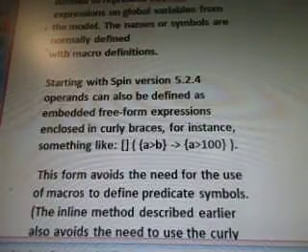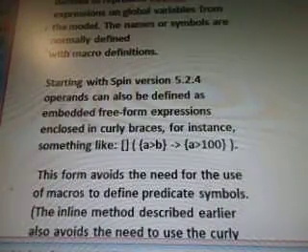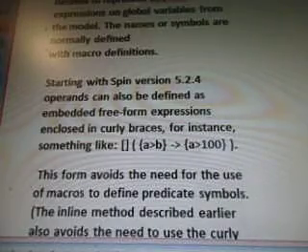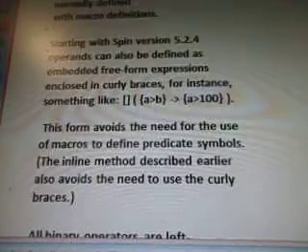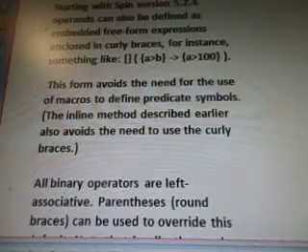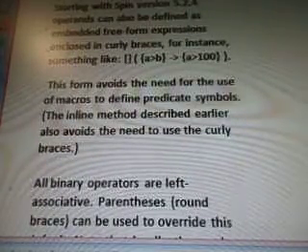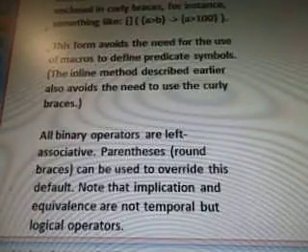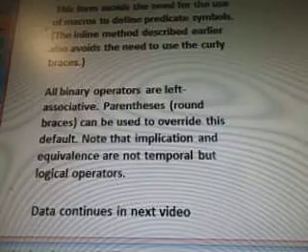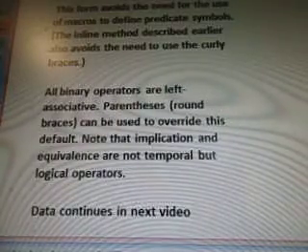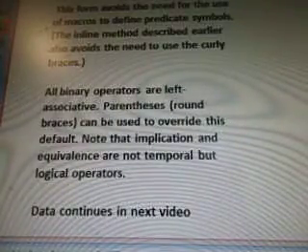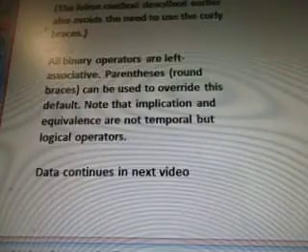Starting with Spin version 5.2.4, operands can also be defined as embedded freeform expressions enclosed in curly braces, for instance, something like that. This form avoids the need for use of macros and defined predicate symbols. The inline method described earlier also avoids the need to use the curly braces. All binary operators are left associative. Parentheses, round braces, can be used to override this default.